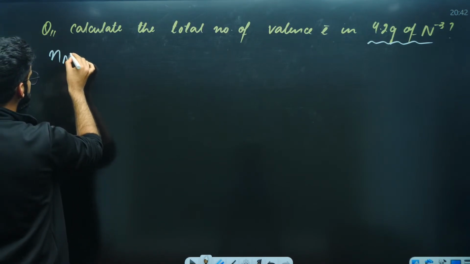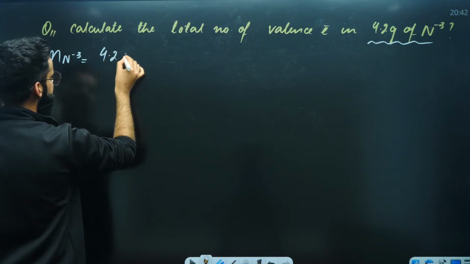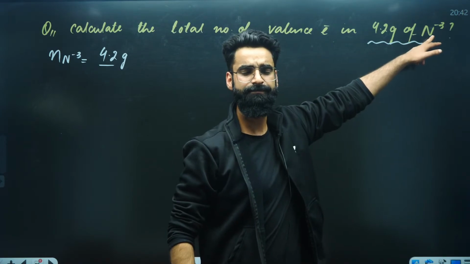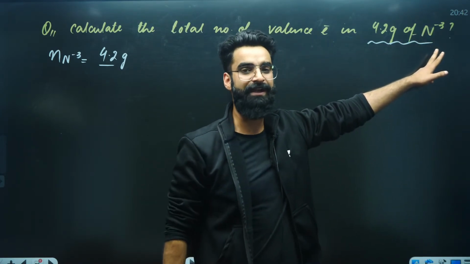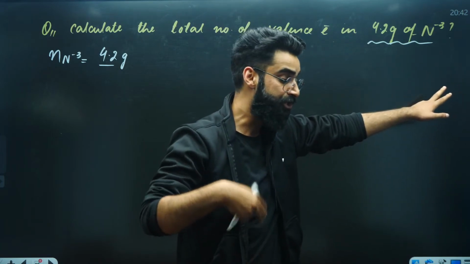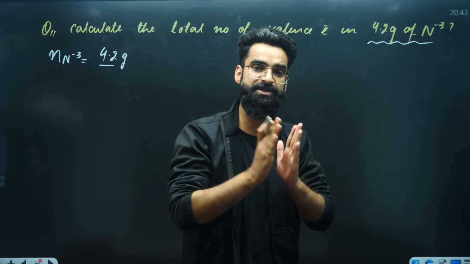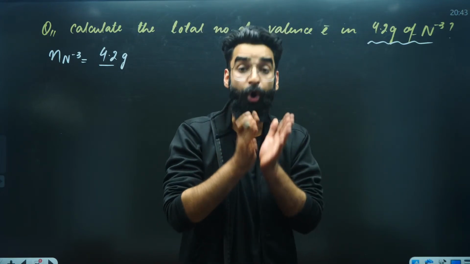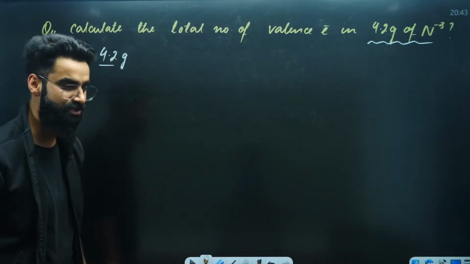So let's calculate the number of moles of N tri-negative. That is equal to the given mass of the substance in grams divided by the molar mass of N tri-negative. Whatever is the molar mass of nitrogen, the same will be the molar mass of N tri-negative. Due to the presence of charge, nothing happens to the molar mass. Whatever is the molar mass of magnesium, the same is the molar mass of magnesium dipositive. Whatever is the molar mass of oxygen, the same is the molar mass of O di-negative.